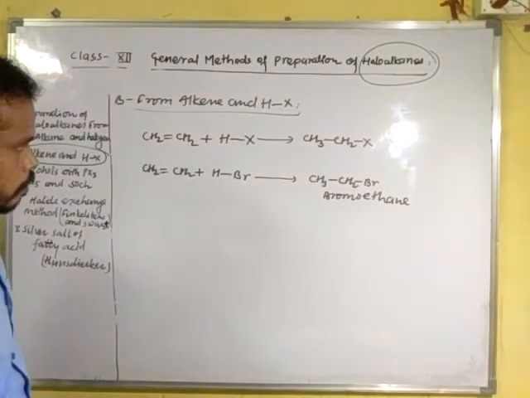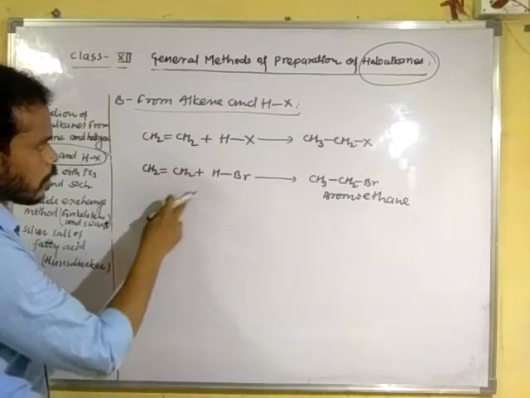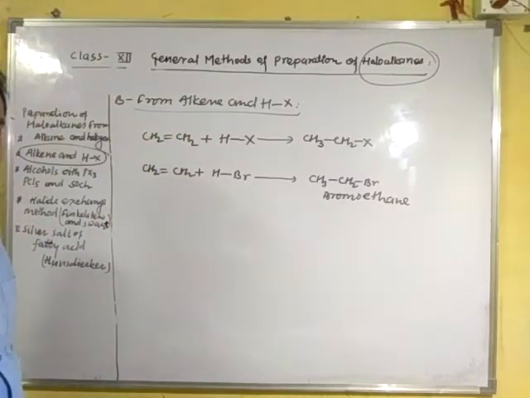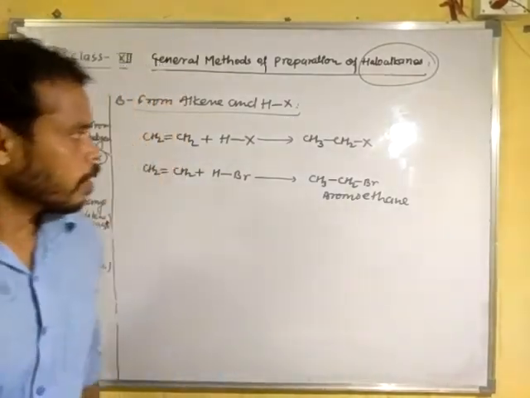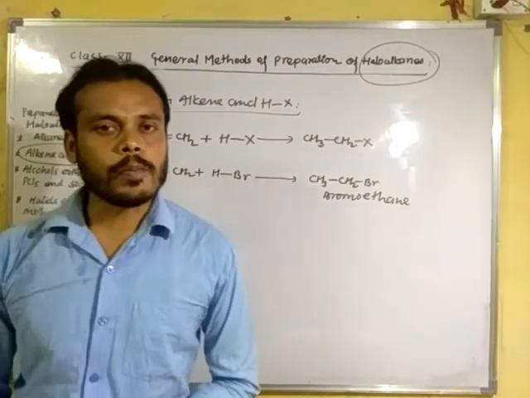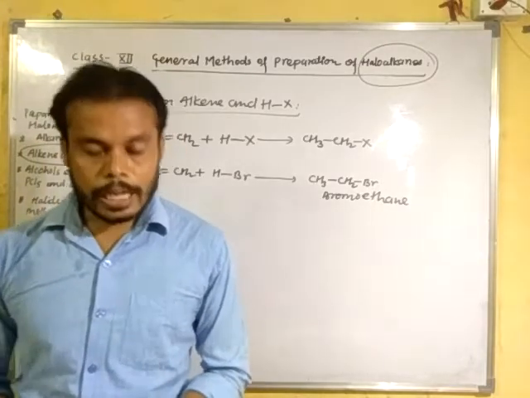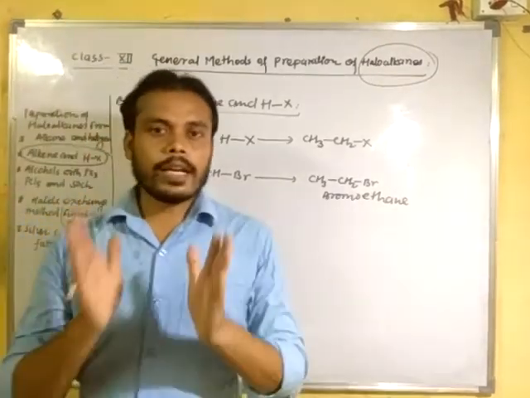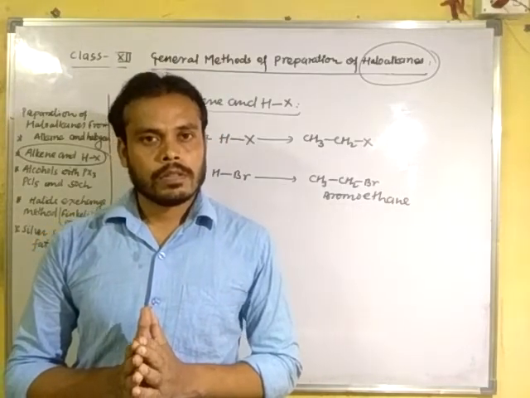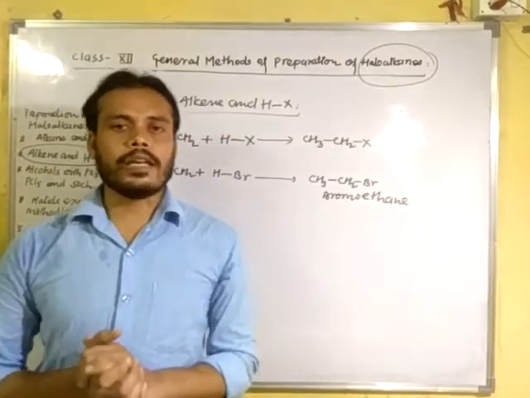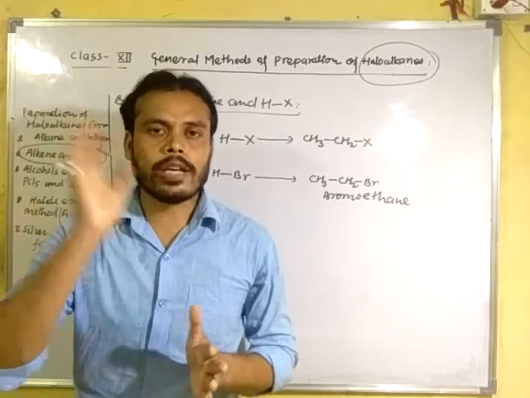Clear? But this substrate is symmetric; in the case of unsymmetric alkenes, the product forms according to the Markovnikov rule. What is the Markovnikov rule? According to the Markovnikov rule, the negative part of the attacking reagent attaches to that carbon atom of the double bond having the least number of hydrogen atoms.